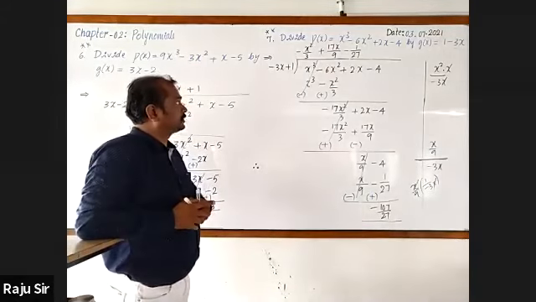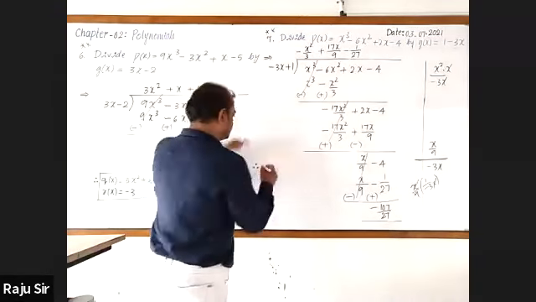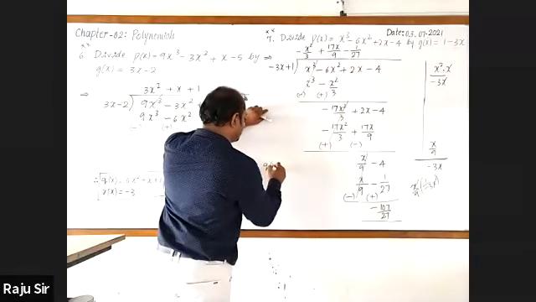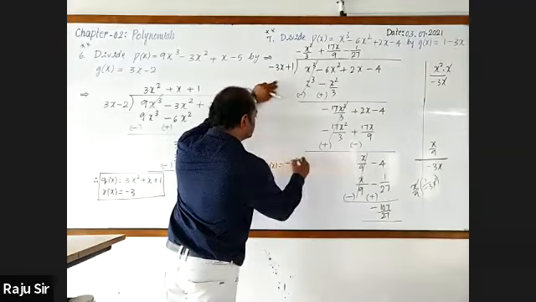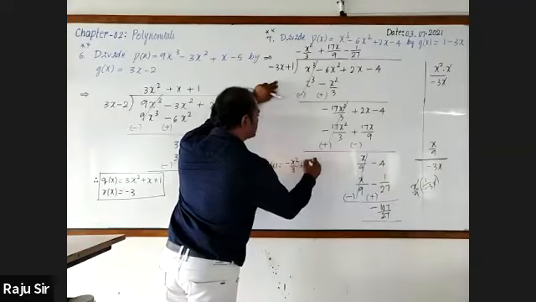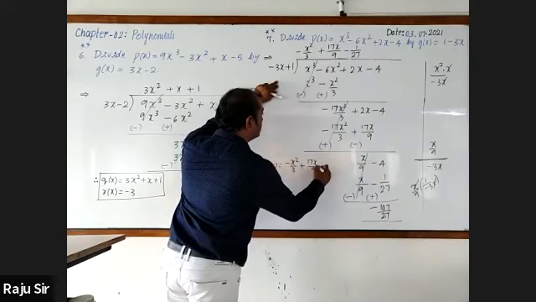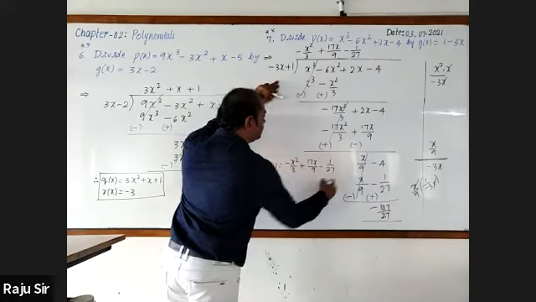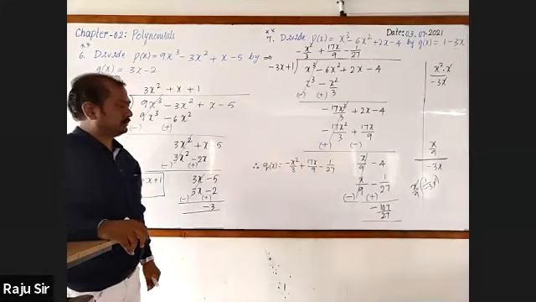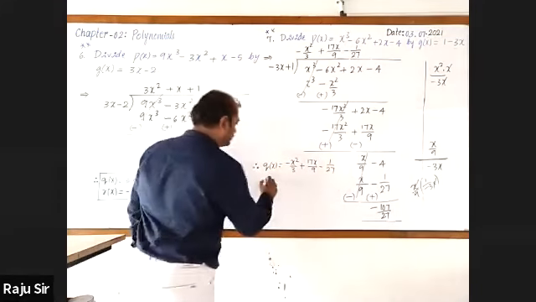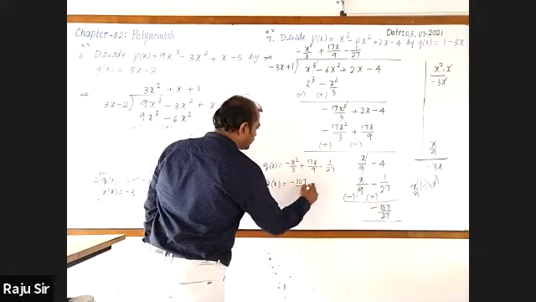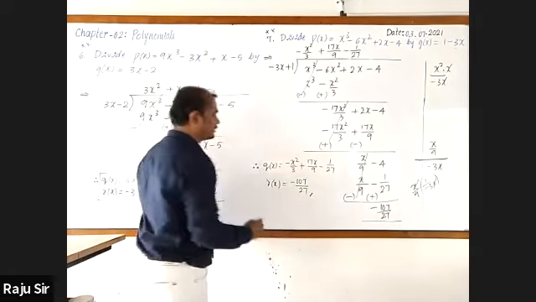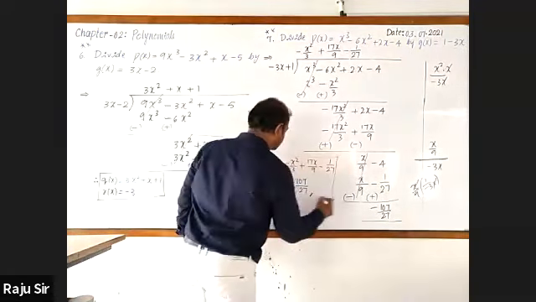Therefore, write the quotient. Quotient q of x is equal to minus x square by 3 plus 17x by 9 minus 1 by 27. Next, the remainder. R of x is minus 107 by 27. Highlight this with a box.